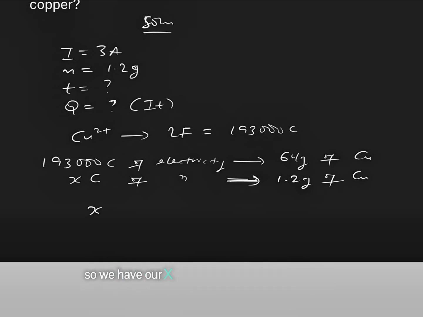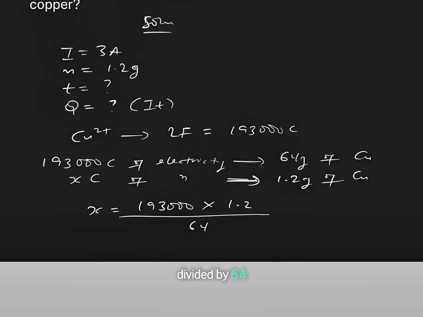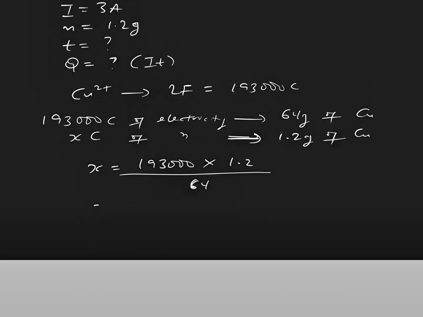So we have X equal to 193,000 times 1.2 divided by 64, and that makes X equal to 3,618.75 coulomb